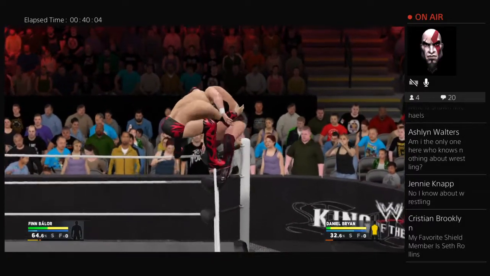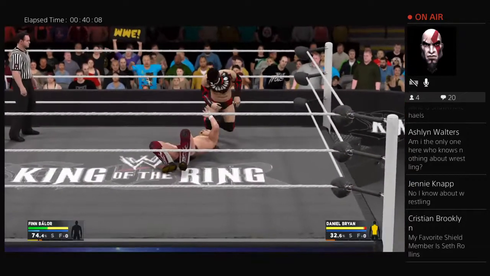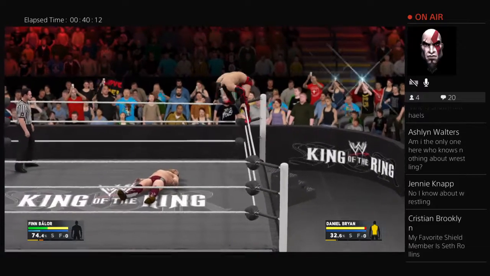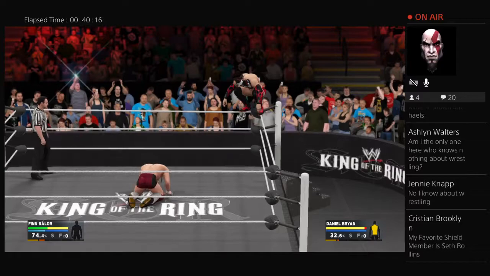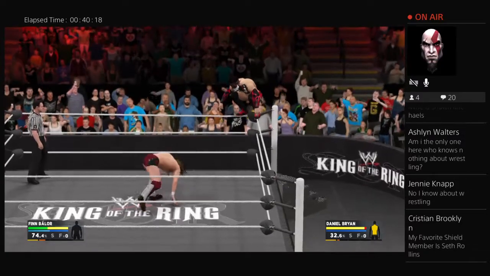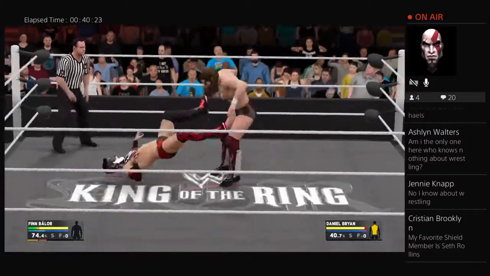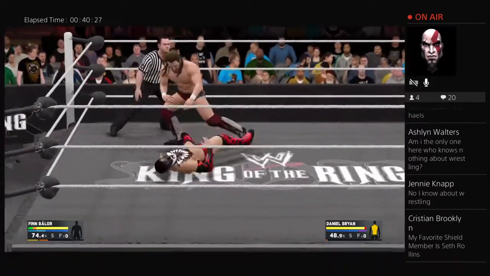Here goes Finn Balor. Balor going for the superplex now and takes down Bryan. Avalanche suplex there by Finn Balor. Now Balor thinking about flying, and here goes Finn. Finn wants Bryan back up to his feet. Balor now about to fly. Now Bryan, oh, look at this. Bryan catches Balor. Big time powerbomb. A nice reversal there by Bryan.